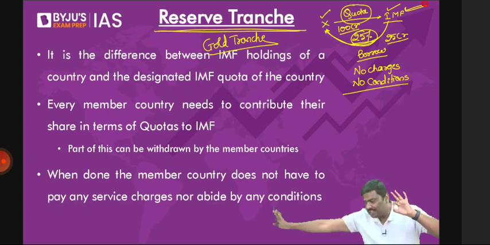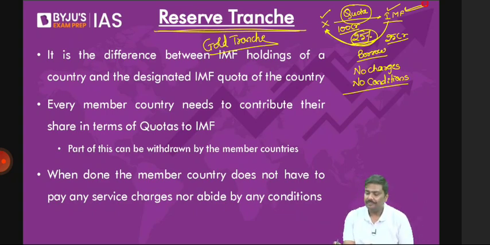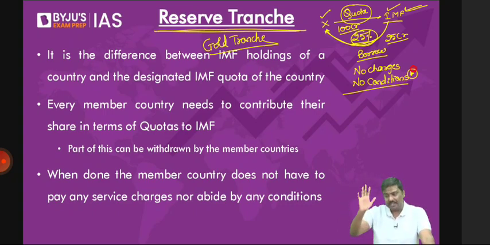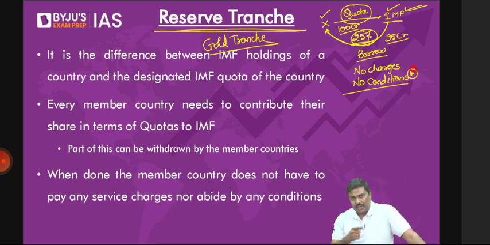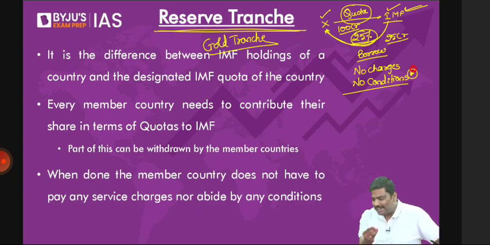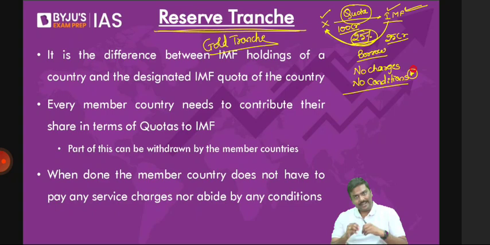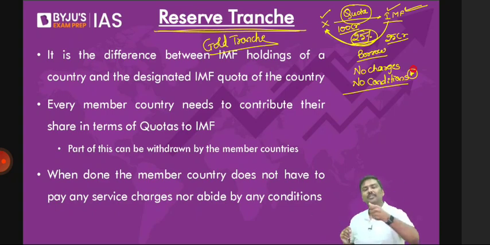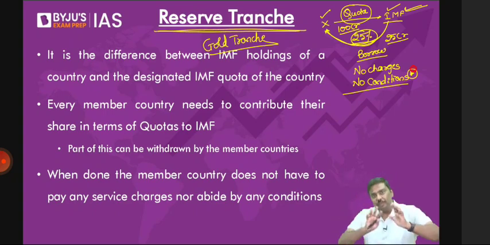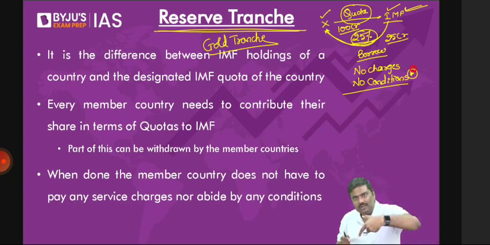So what do you mean by condition here? Now let me know. If IMF gives a loan to Pakistan, should IMF impose any condition on Pakistan or not? Think of it. Apply logical understanding. If IMF will give a loan to Sri Lanka, should IMF impose any condition or not? Some of you are saying no. My dear, understand this carefully. The country is already on the brink of economic collapse. If IMF gives a loan without any conditions, what is the guarantee that the country will reverse its policies? If Pakistan's policies have already pushed Pakistan towards crisis, and IMF gives a loan and Pakistan further implements the same policies which led to the crisis, don't you think IMF will be losing its money? Does it make sense to you or not?